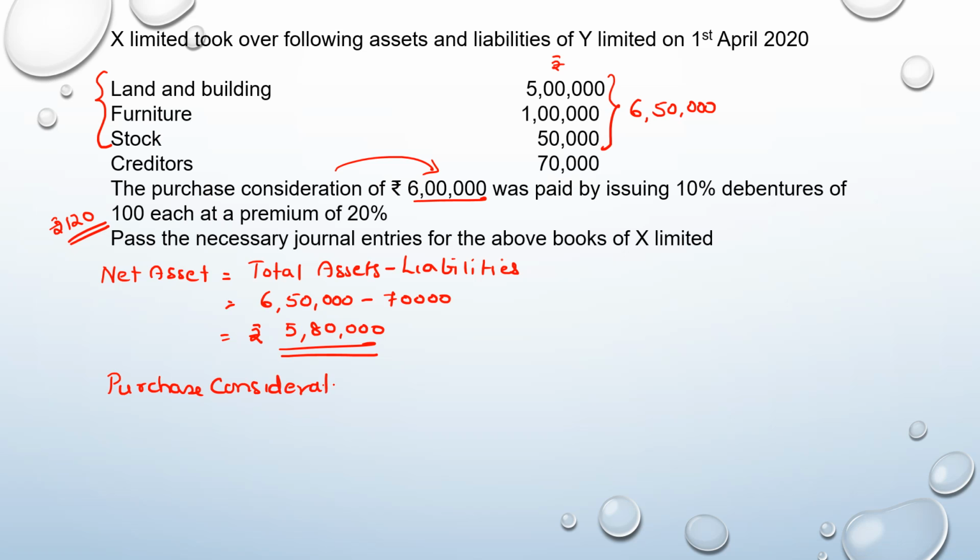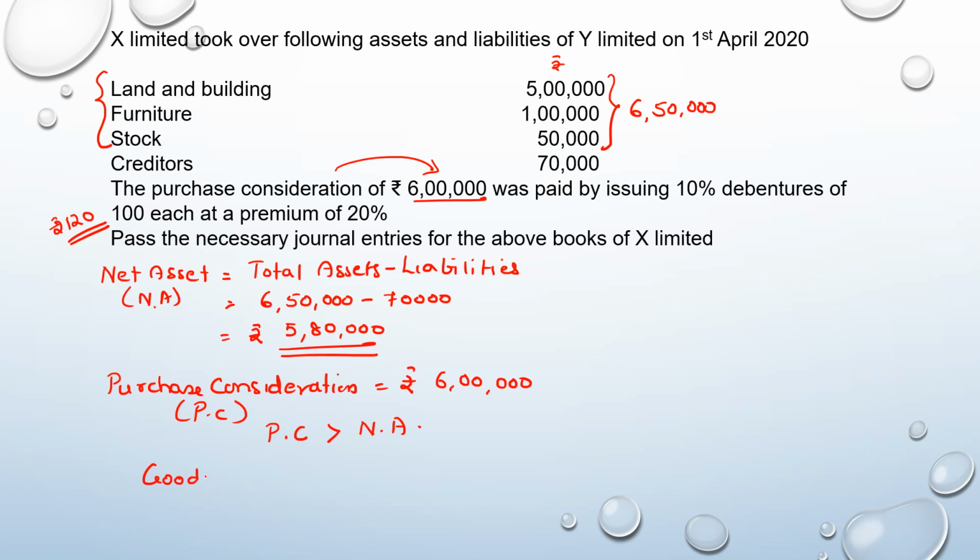So now compare the purchase consideration with the net asset. If you see here, the purchase consideration, I am using PC for short form, is 6 lakh, which is greater than the value of the net asset, I am using NA for net asset. So when the purchase consideration of 6 lakh is being paid to acquire the net asset worth only 5 lakh 80, the extra amount is how much? 6 lakh minus 5 lakh 80.